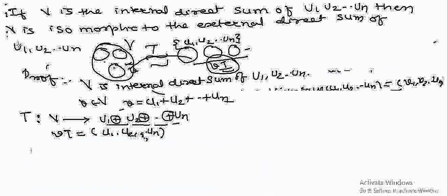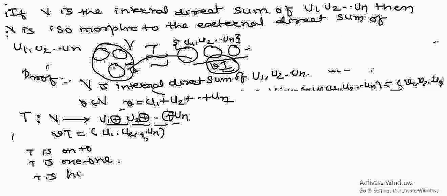Okay, so we have proved, friends, that T is an onto mapping, and we have proved T is one-one. Now it remains to prove that T is homomorphic.